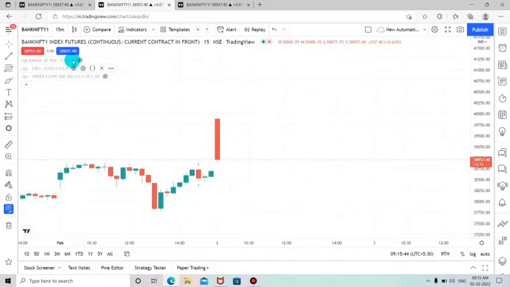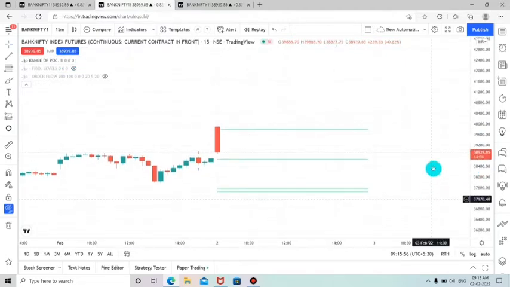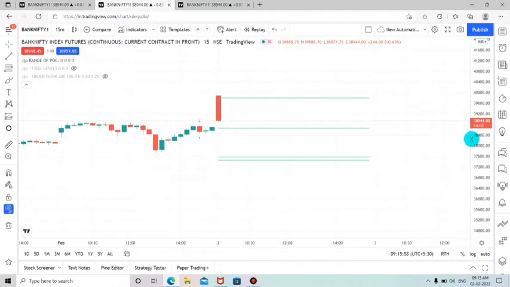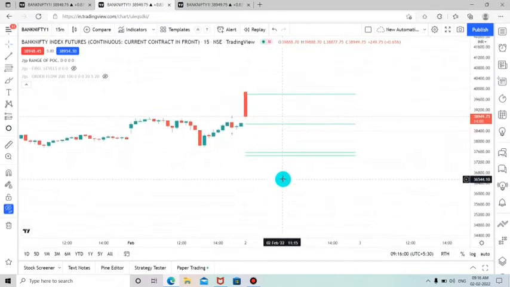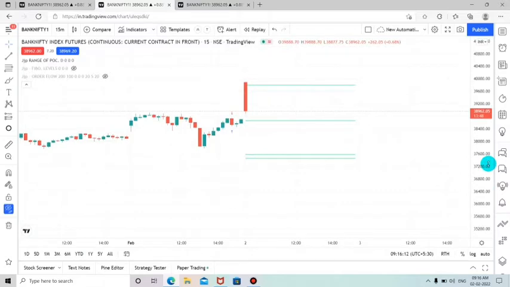So these are the main indicators we will be using for live market analysis. You can see the first indicator is JJP Range of POC. This will be giving you a main range as well as the POC, the point of control, at which the buyers and sellers have been placed. And you can see right now, in the first candle of 15 minutes, it will be showing you only the range of the market.